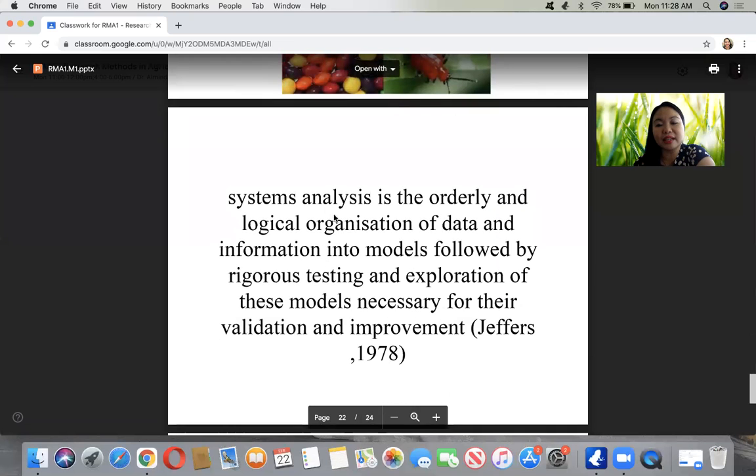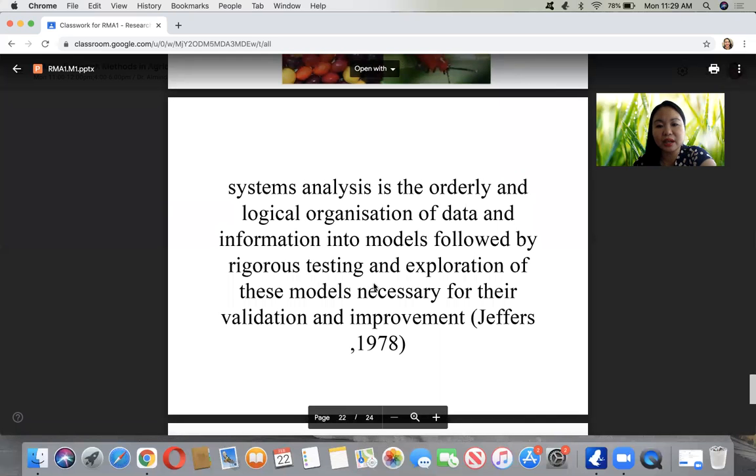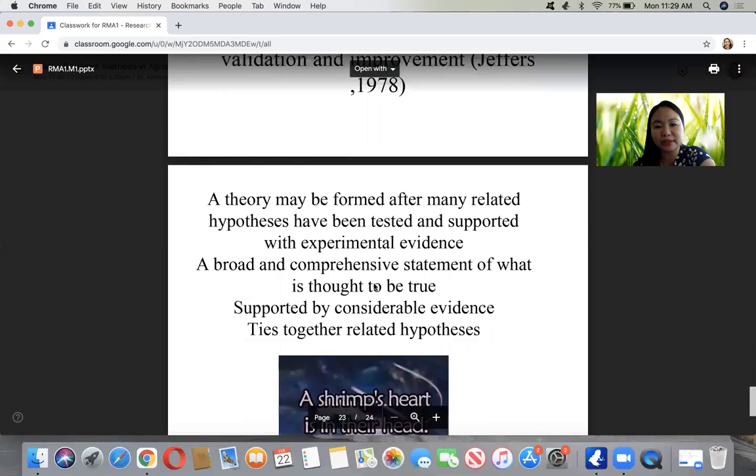So systems analysis is the orderly and logical organization of data and information into models, followed by rigorous testing and exploration of these models necessary for their validation and improvement, according to Jeffers in 1978. So these data are eventually made into models.